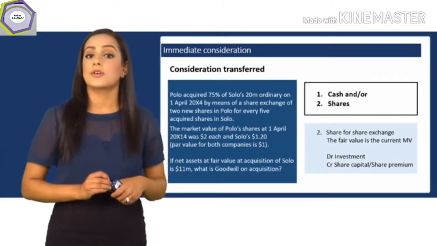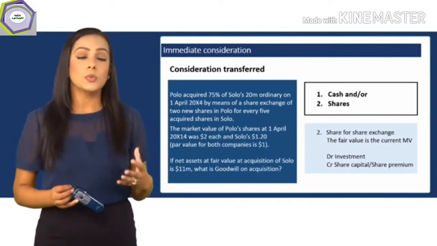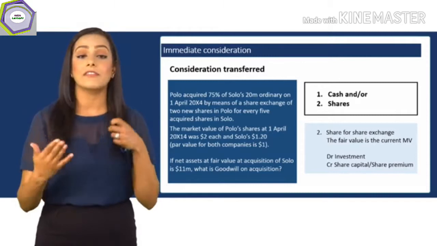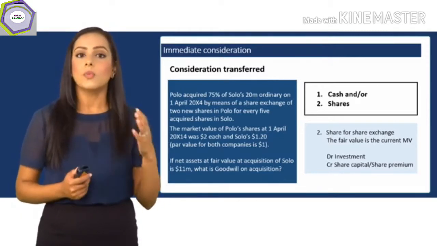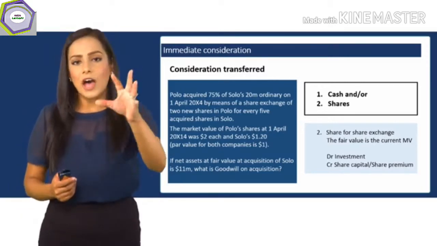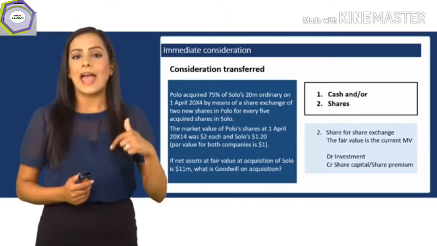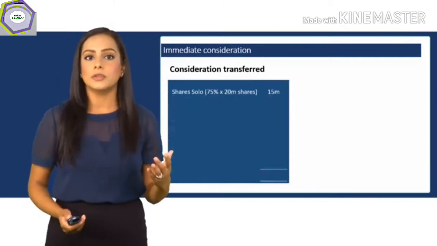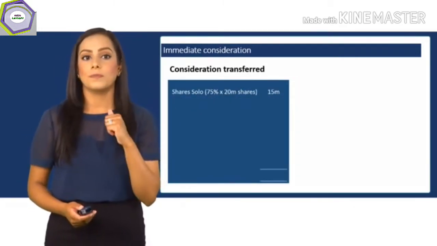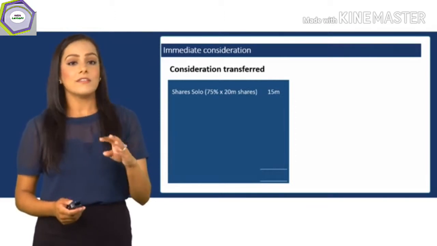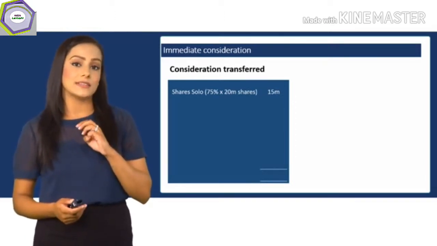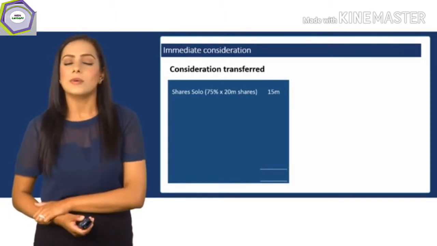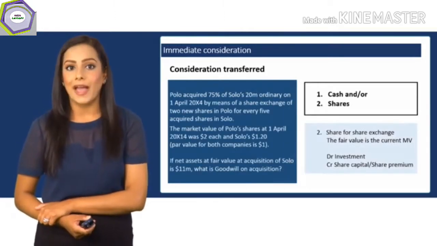Well, goodwill starts off with investment at cost. So we need to know what the investment value is since they have a share exchange. So what we need to do is find out, if I took X number of your shares, how many shares did I give back to you as part of the agreement? Well, first of all, how many shares did I take from you? We took 75% of the 20 million shares. That's 15 million. So we took 15 million of your shares. So how many shares did we give back?